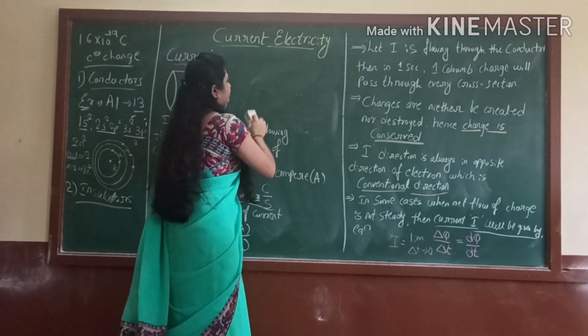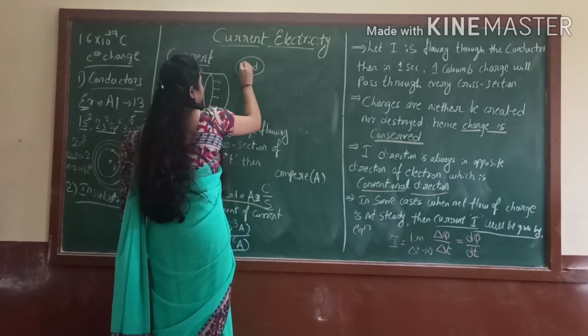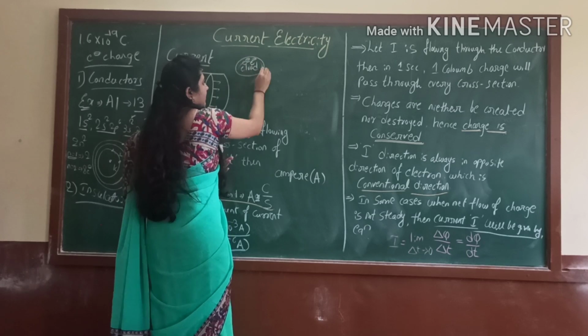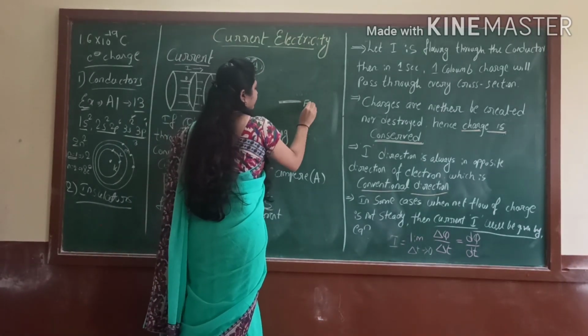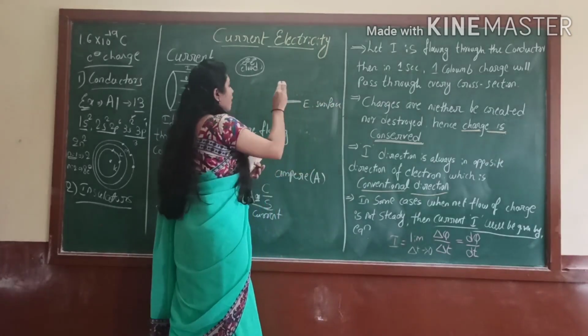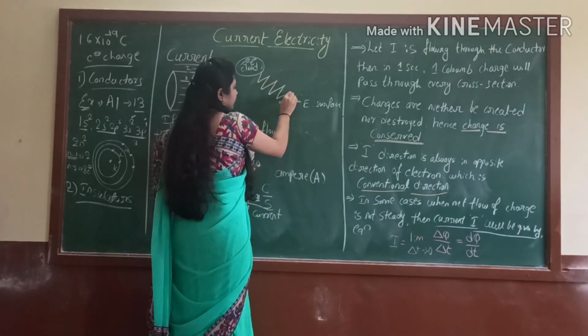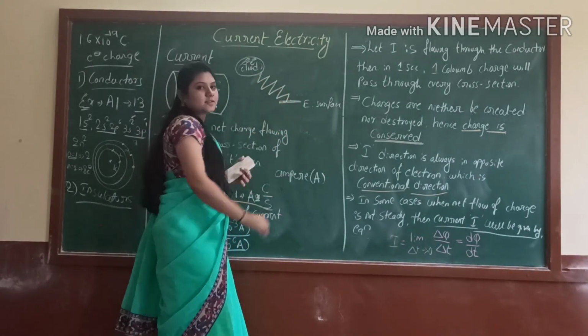Just take here, it is a cloud. Just assume, and here what is present? The electrons are present. Of course, it contains the electric charge. It will hit the earth's surface. How will it come? It will come in a zigzag manner. Yes or no? Through this it will come and hit the earth's surface.